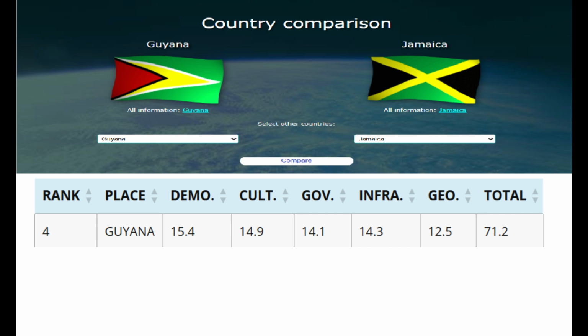This isn't surprising at all, because apparently Guyana has a lot of forestry that takes up a lot of the land, where a lot of people in Guyana tend to live by the coast, where Jamaica is an island, so there's not a whole lot of forestry, and the temperature is just very, very different, and the landmass between the two is different, since Guyana is officially a part of South America.